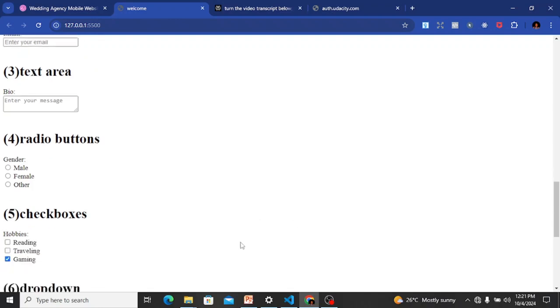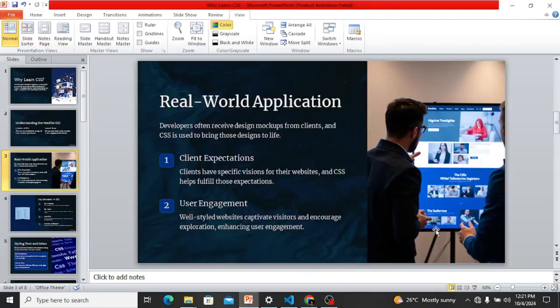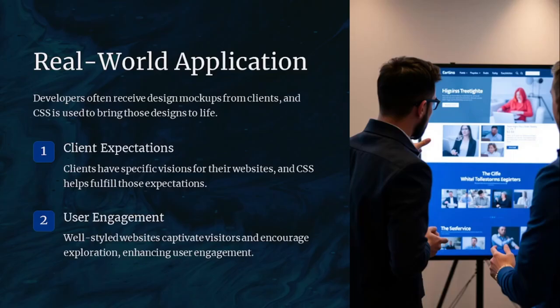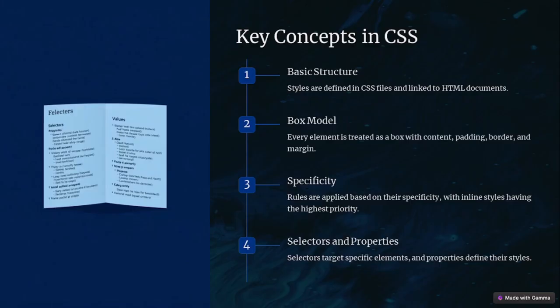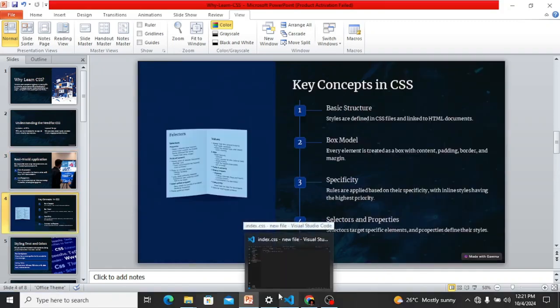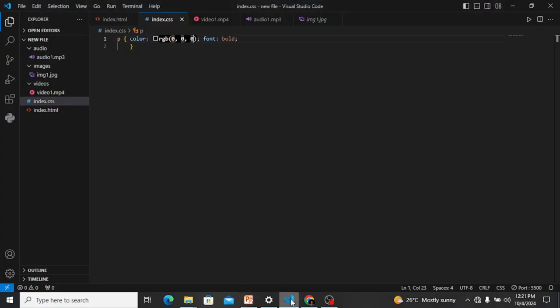Let's dive into some fundamental concepts that will help you get started in CSS. So the first one we need is what? Basic structure. Basic structure for adding styles. Now to apply styles using CSS, you typically have to link a style sheet in the head section of your HTML document. Now, in our former class we installed VS Code, which is our development environment, which we make use of in coding.